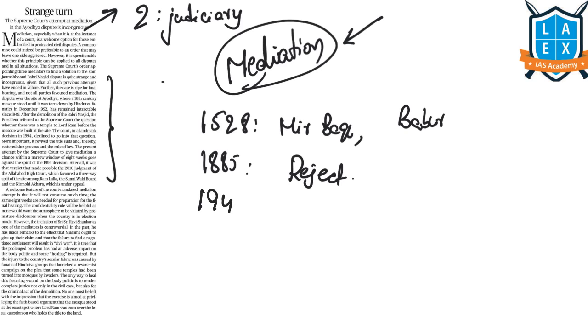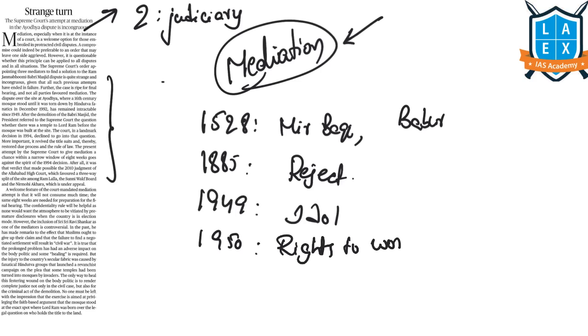In 1949, the idols of Ram Lalla were placed under a central dome outside the disputed structure. In 1950, Gopal Simla Visharad filed a suit in Faizabad District Court for the rights to worship the idols of Ram Lalla. In 1959, Nirmohi Akhara filed a suit seeking possession of that site.